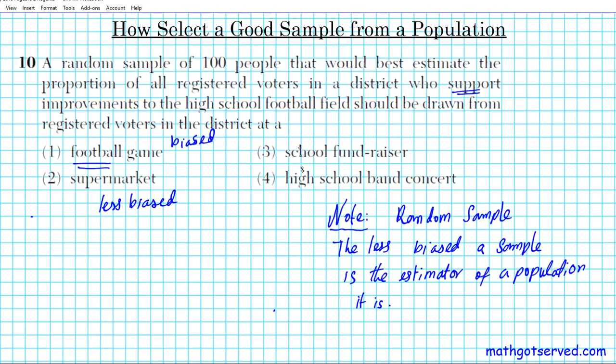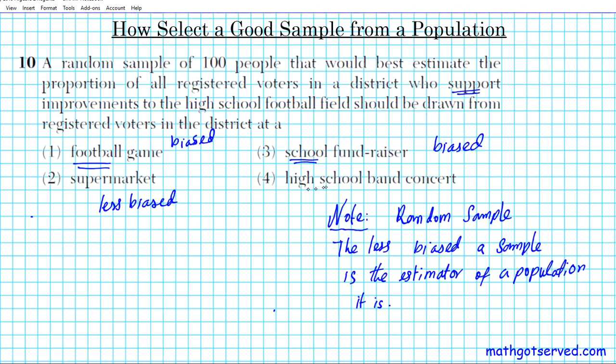All right, so let's just take a look at the other ones. School fundraiser. This is biased because we're taking a look at people that are in school. Okay, so people that are in a school fundraiser have a bias in favor of what you're already trying to do, so they're definitely going to be in support.